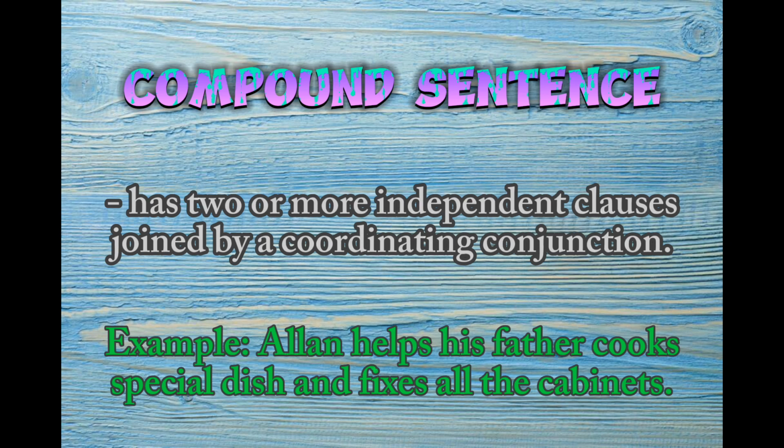In the example, there are two independent clauses. The first is "Alan helps his father cook a special dish." And the second one is "he fixes all the cabinets." These two independent clauses are joined by the conjunction "and."